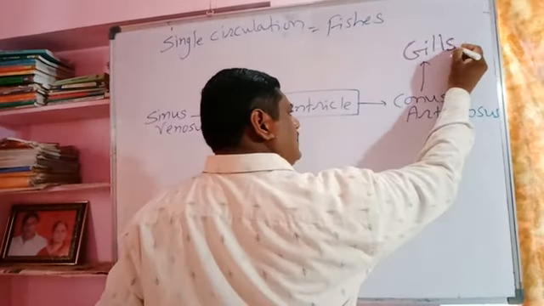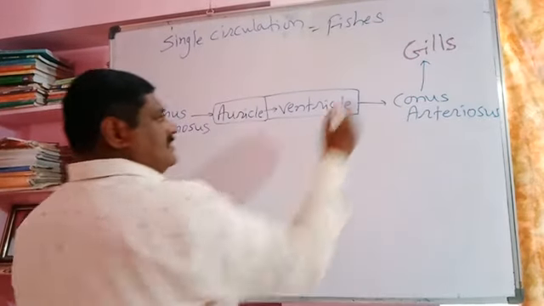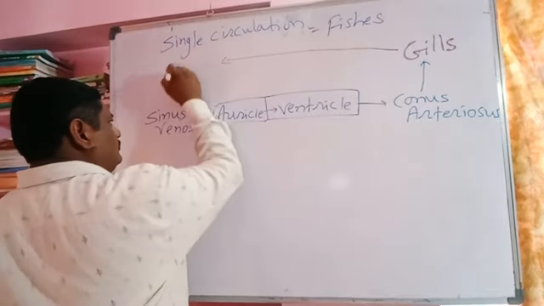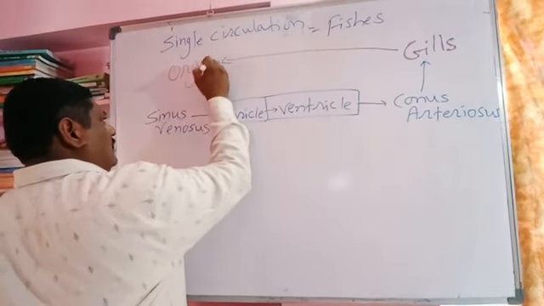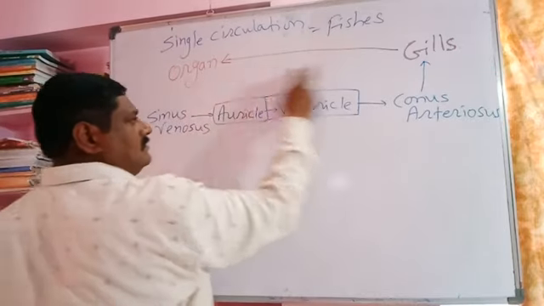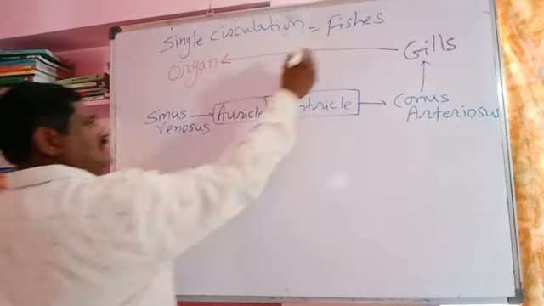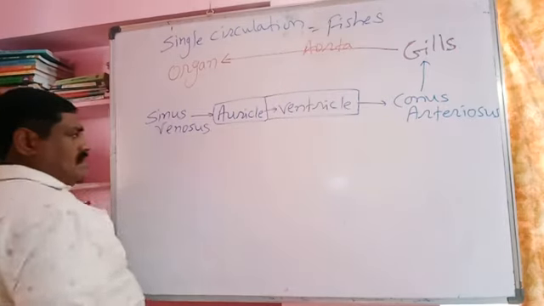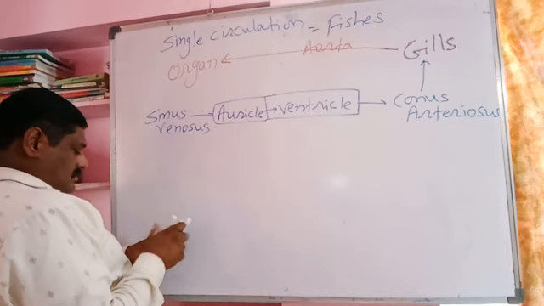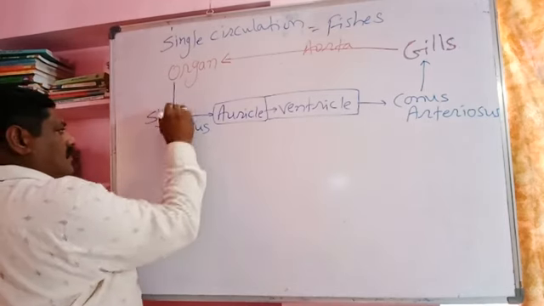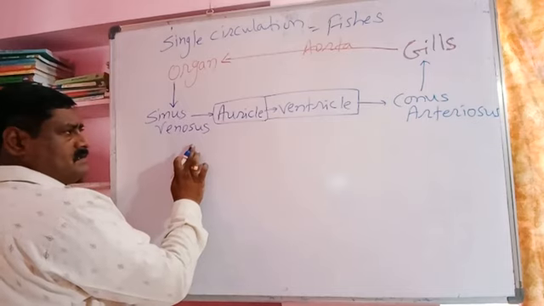This oxygenated blood is then transported to the various organs with the help of the aorta, for utilization of oxygen and liberation of carbon dioxide. After utilization, the impure deoxygenated blood is collected by the vena cava into the sinus venosus.